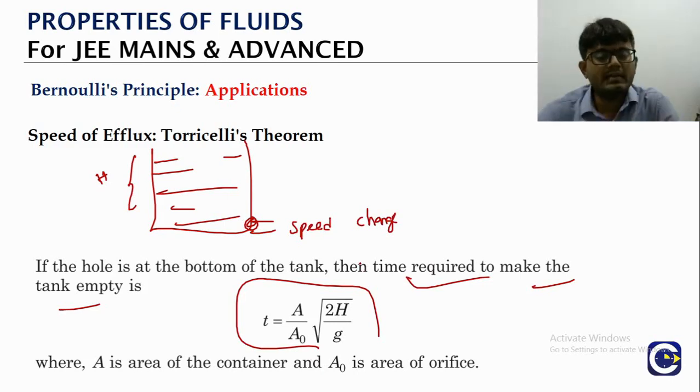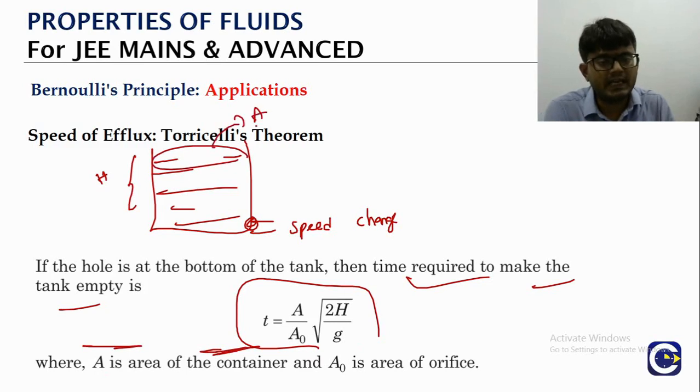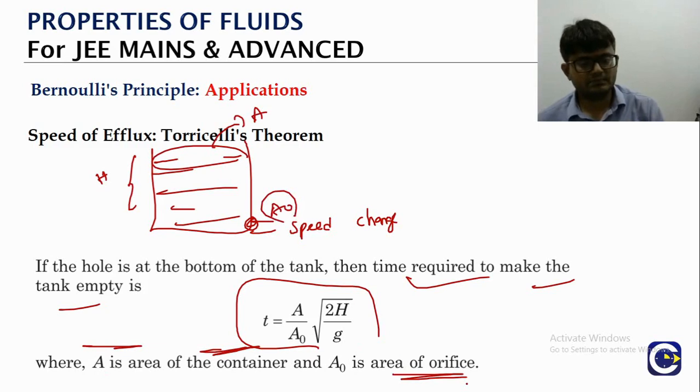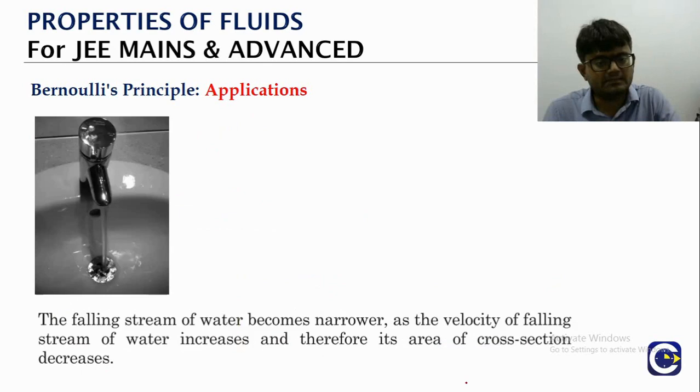The overall time it takes for the emptying of the tank is what? A by A naught into root 2H by G. In this, what is A? A is the area of the container, which means the top surface. A naught is the area of the orifice. So this is about the time it takes for the emptying of the tank.